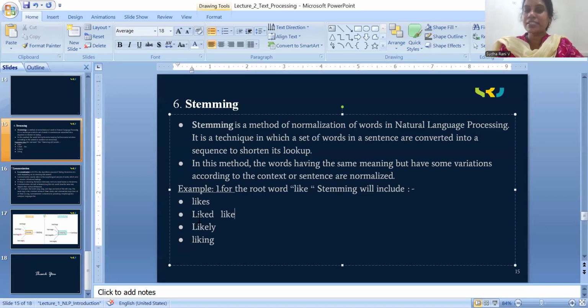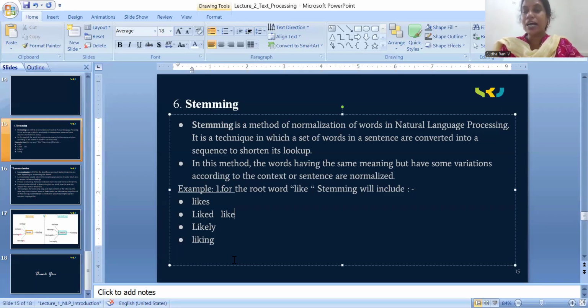So if likes is generated with the root word like, liked is also generated with the root word like, likely is also generated with the root word like. All these words are stemmed words. If you give these stem words, it will directly generate the root word, that is like. So what is stemming? Stemming is a method of normalization in NLP where it converts the stem word into the root word.